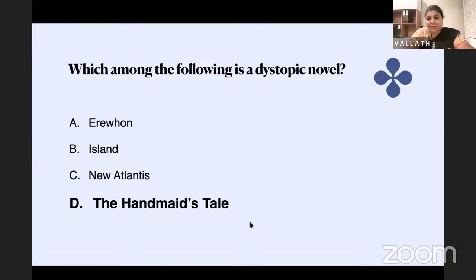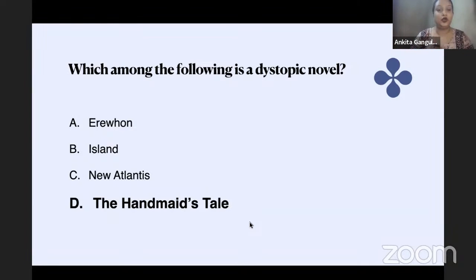I'm sure Ankita would like to speak more about The Handmaid's Tale. Yes, it's a very popular novel by Margaret Atwood, set in the near future of New England, and the society we see is essentially patriarchal. A totalitarian regime has overthrown the United States government, so we see complete anarchy.